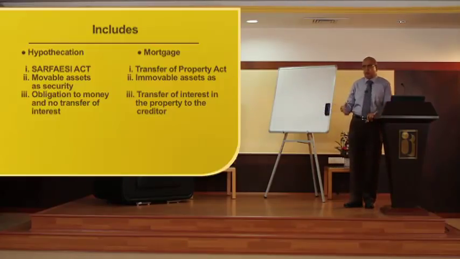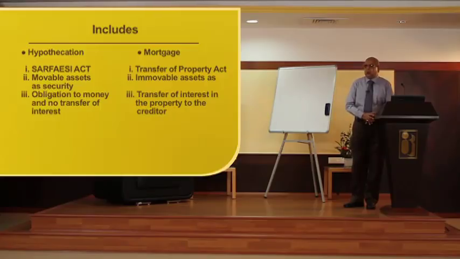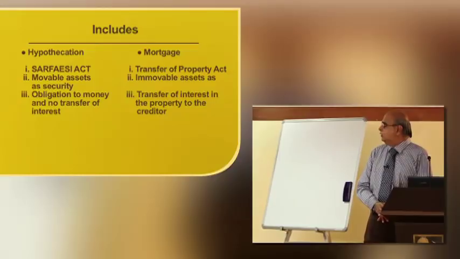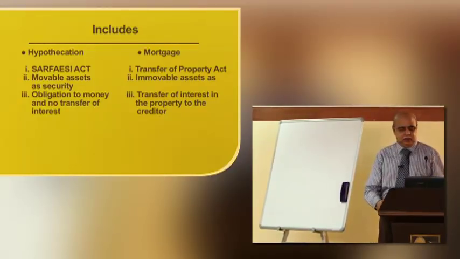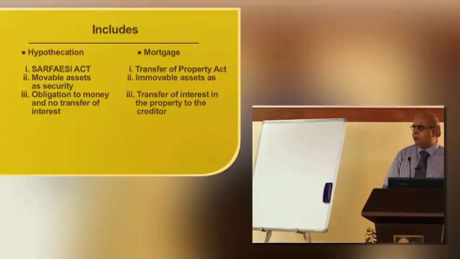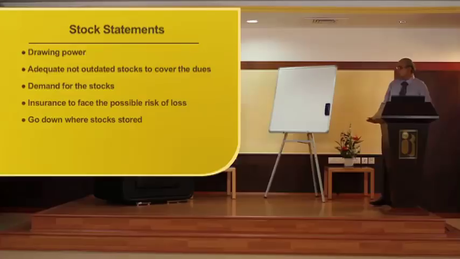In both cases, possession is generally with the owner or the borrower, and the right is with the creditor, and the ownership remains with the owner, that is the borrower. Hypothecation is applicable for movable property, mortgage for immovable property.